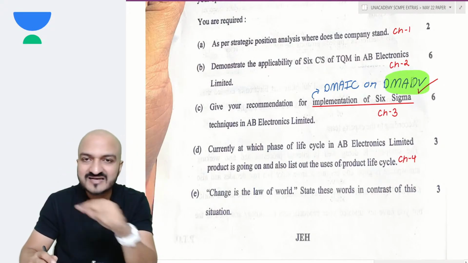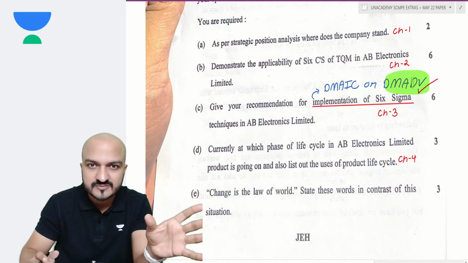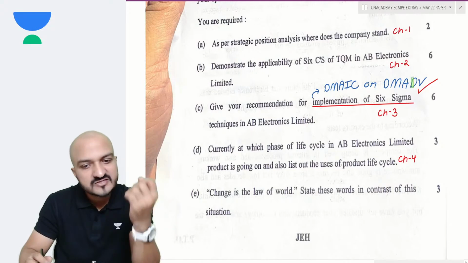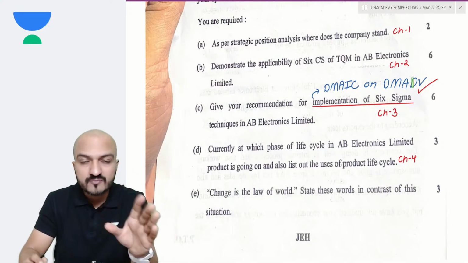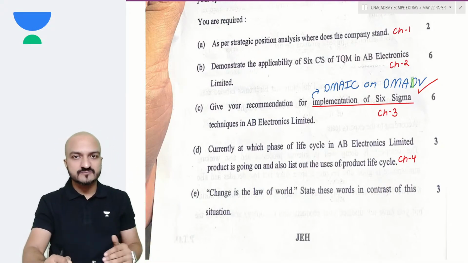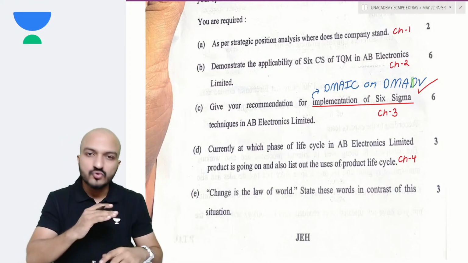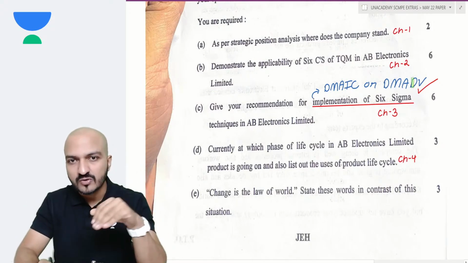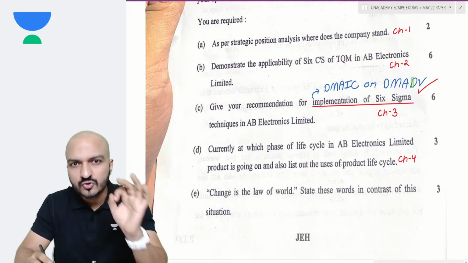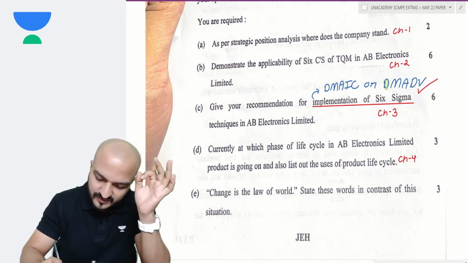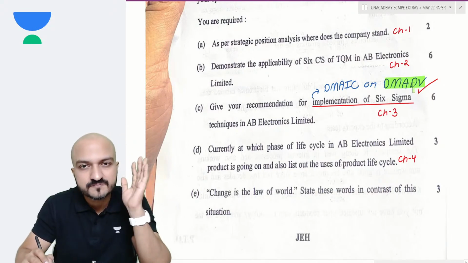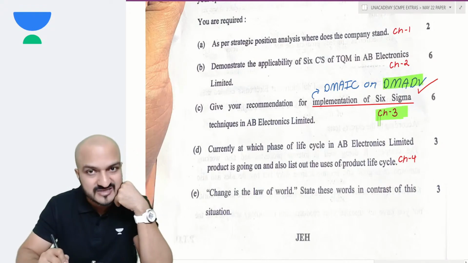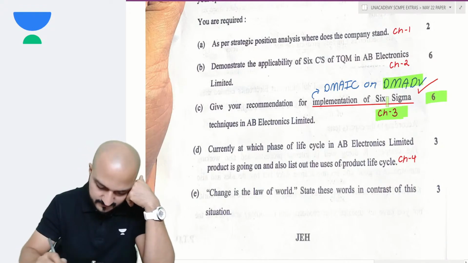This company's existing products are not preferred by the customer. In fact, the existing product quality is already good. There is no problem in the quality of the existing products, but they need to do some research and development and create new products. So for creating new advanced products and new processes, you follow the DMADV approach. I hope you know that from chapter 3. So you can describe that entire approach from chapter 3, 6 marks for that.